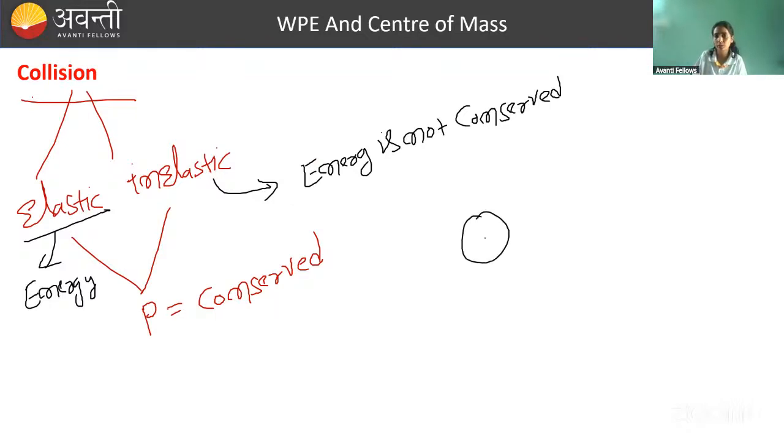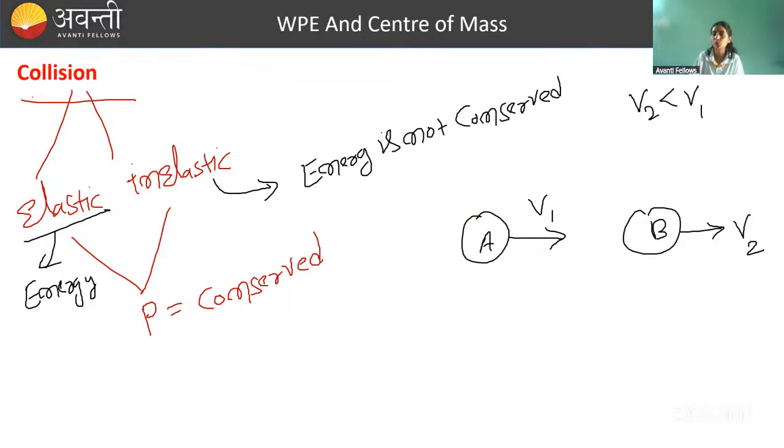Let's say there is a body A of mass m1. It's moving in this direction with velocity v1. There is a body B of some mass m2, and it is moving forward with velocity v2. Let's say v2 is less than v1. So what will happen? A will catch B, and if they are moving along the same line, they will collide, right? So they are going to collide. During collision, what will happen? In this direction, force will act, है ना, along their center of mass.